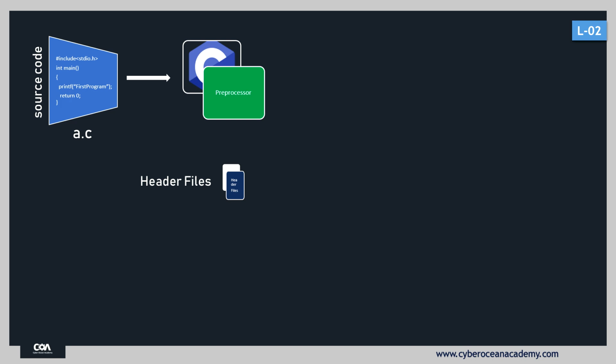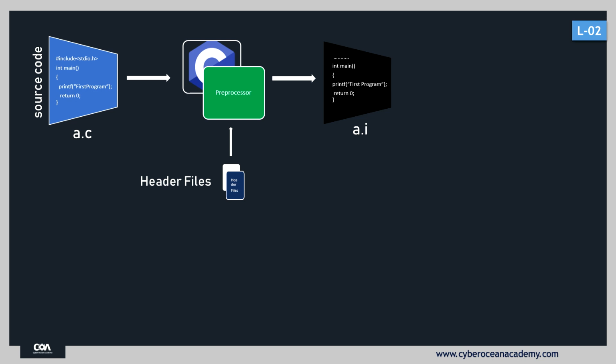If we require that piece of code in our C program, then the preprocessor adds some content from those header files into our C program and converts our a.c file into an a.i file, and this a.i file does not have any statements which start with the hash symbol.